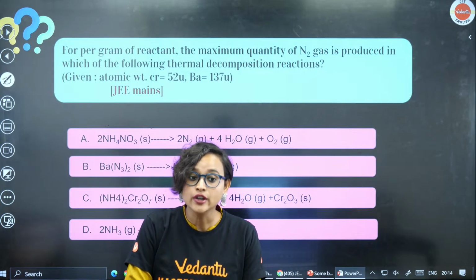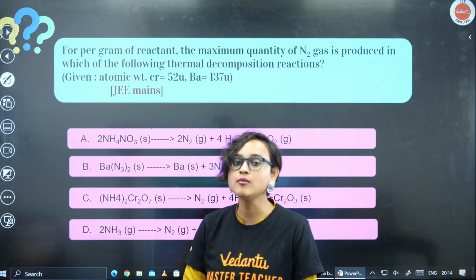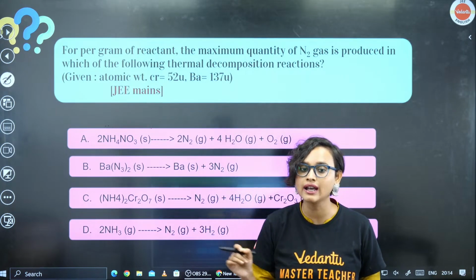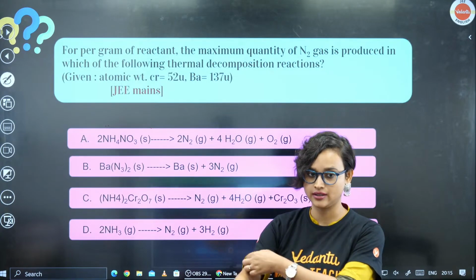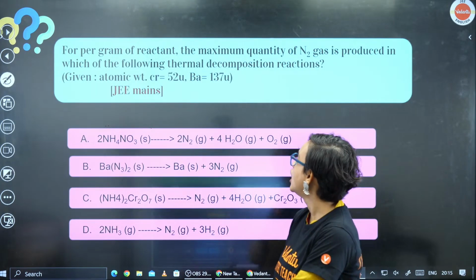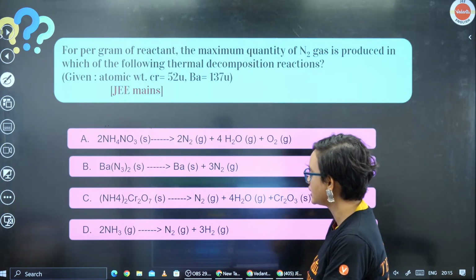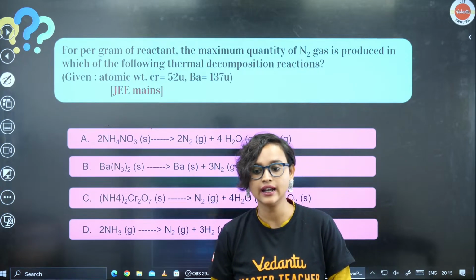Now here is a question that has come in the JEE Main, so let's try to solve it. For per gram of reactant, the maximum quantity of N2 gas is produced in which of the following thermal decomposition reactions? You are given the atomic weight of Cr is 52 unit, for Ba it's 137 unit. Any idea how to solve it, guys?